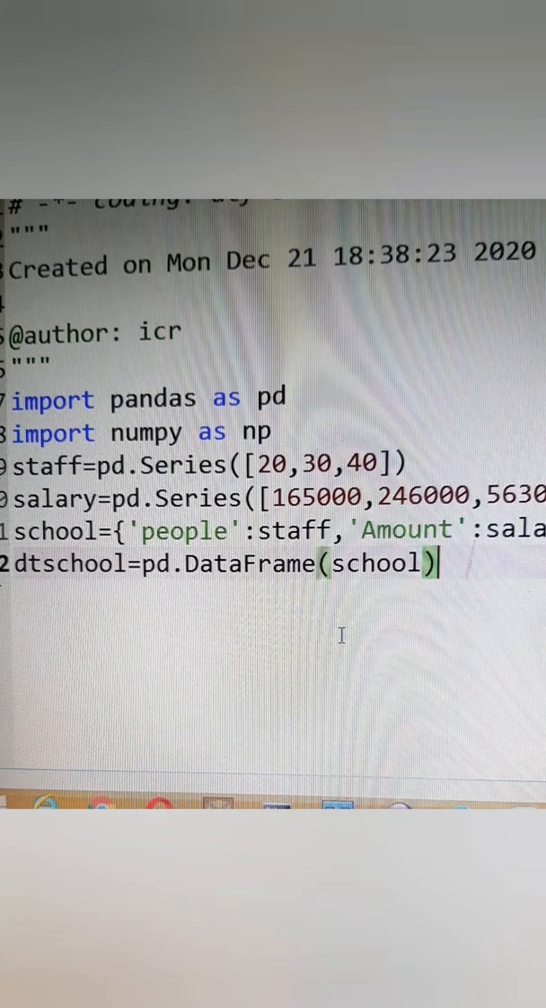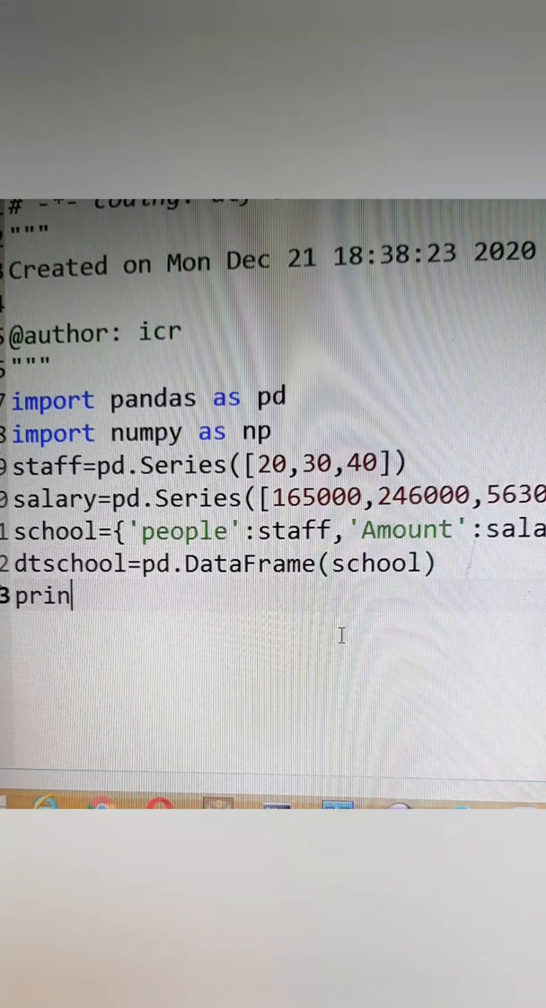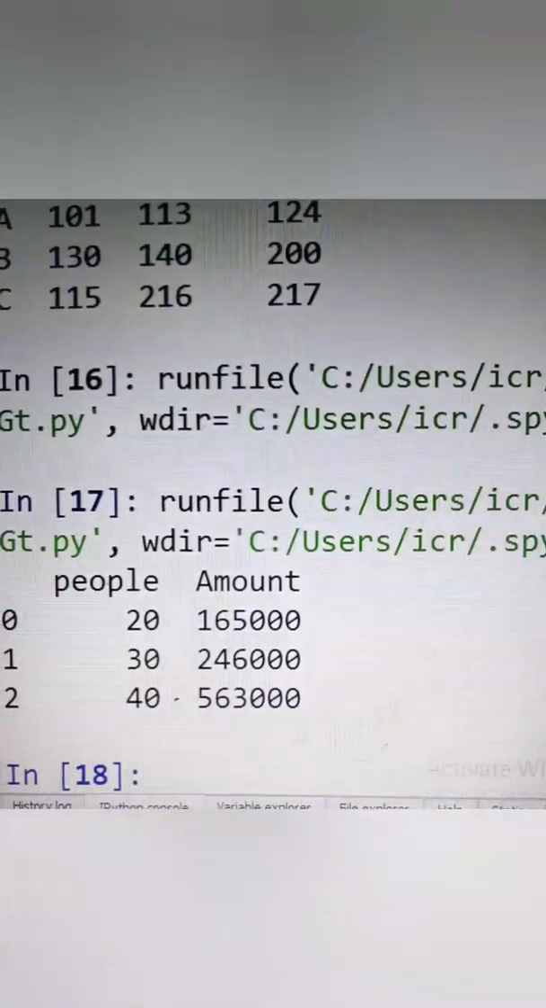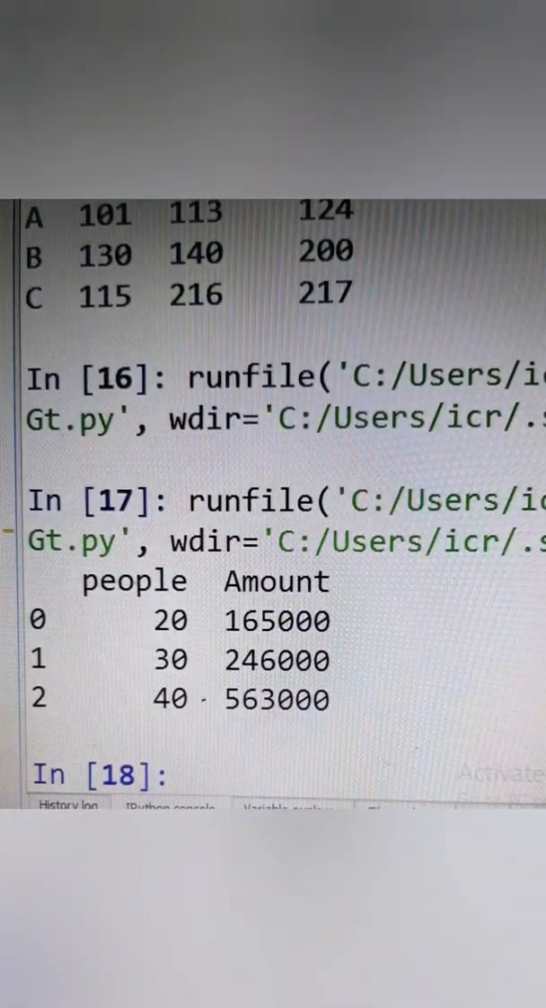So let's print it. Print dt school. Here we have it. We have got people and amount, which are the 2 keys of your school dictionary, and 0, 1, 2 as the index numbering, which we can change accordingly as we want.